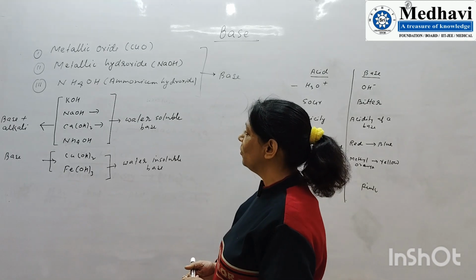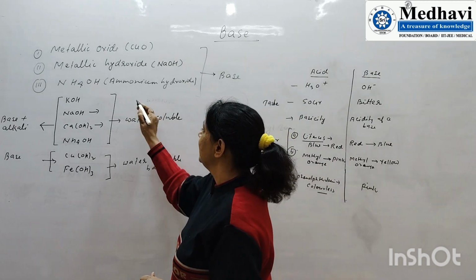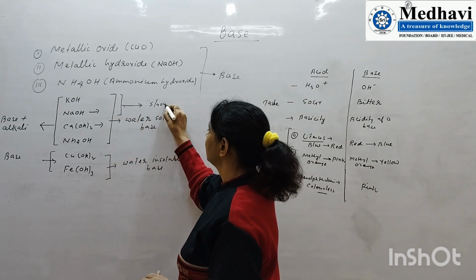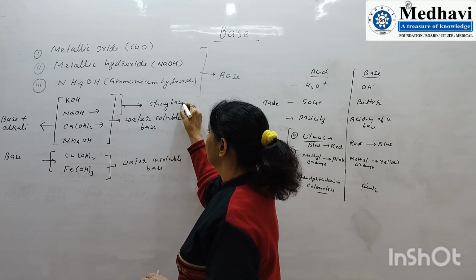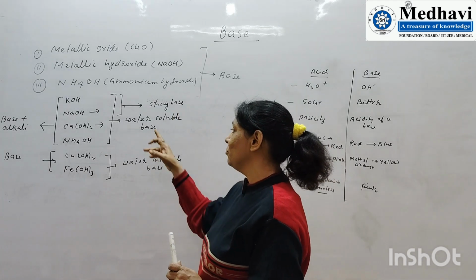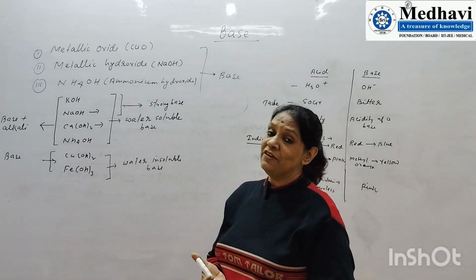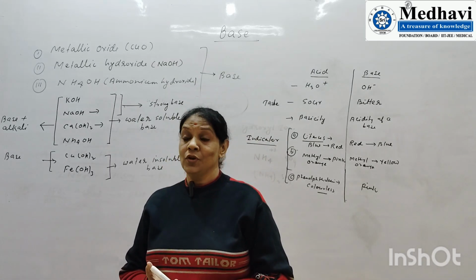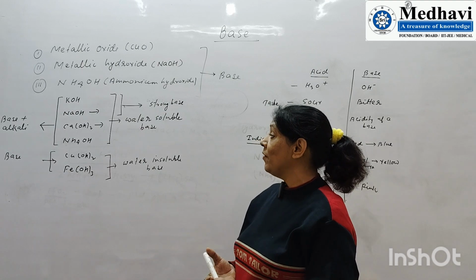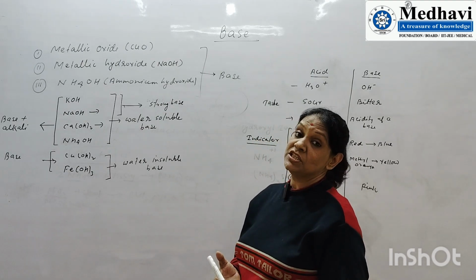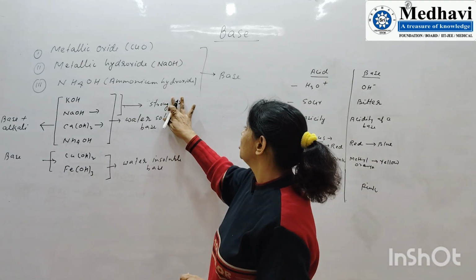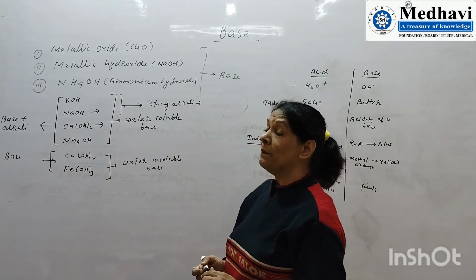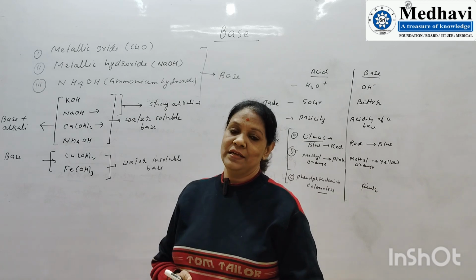Again, we categorize sodium hydroxide and potassium hydroxide as strong bases. Here I have used water soluble. That means if any compound is soluble in water, then it will ionize in water. So KOH and NaOH are strong bases, strong alkalis. It means they are completely ionized in water.